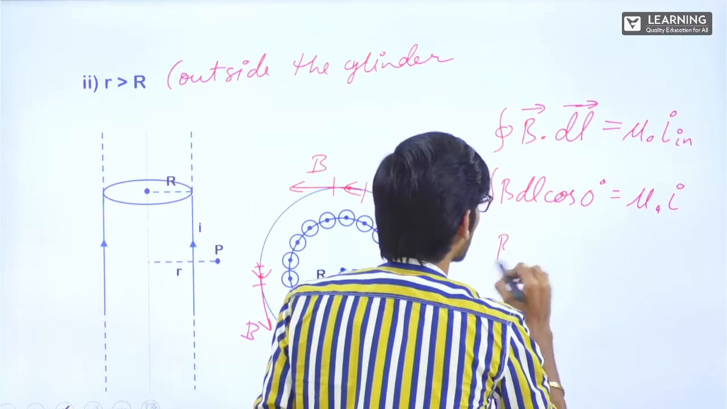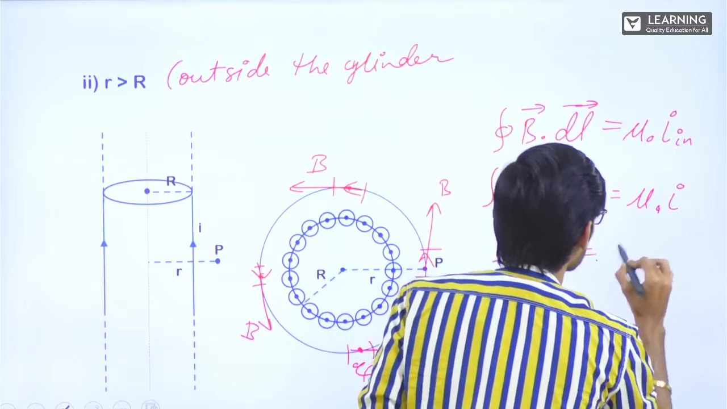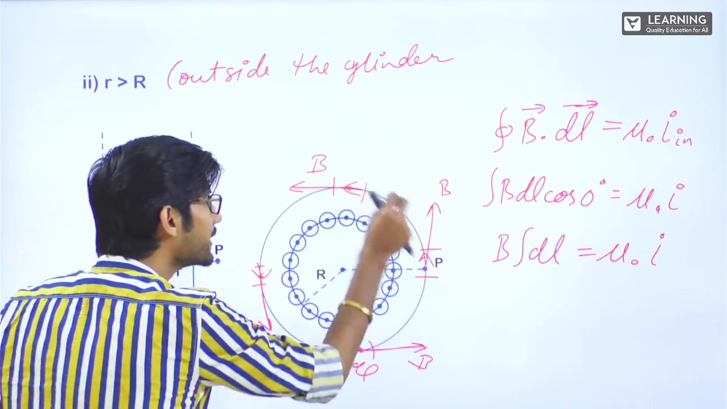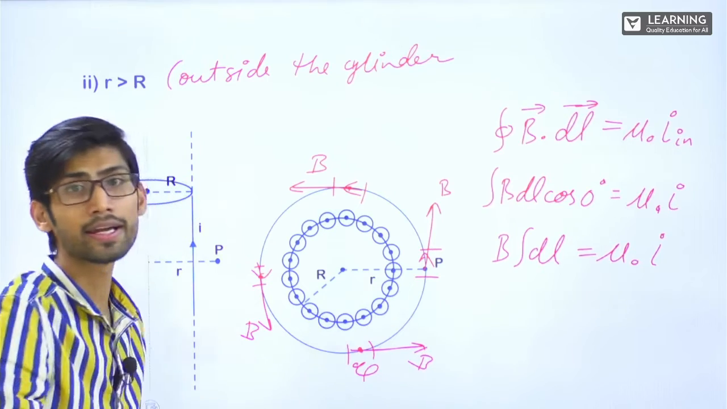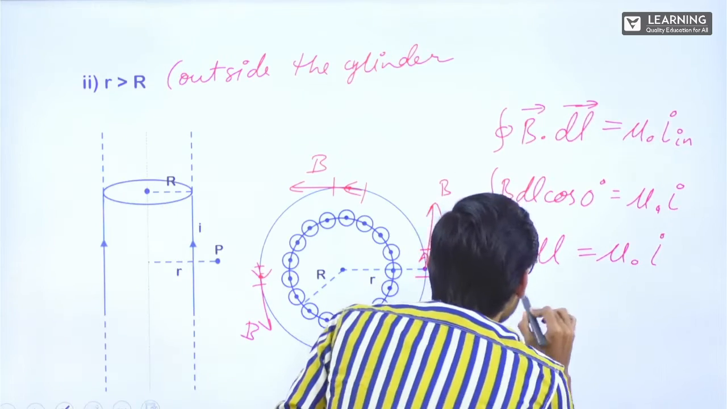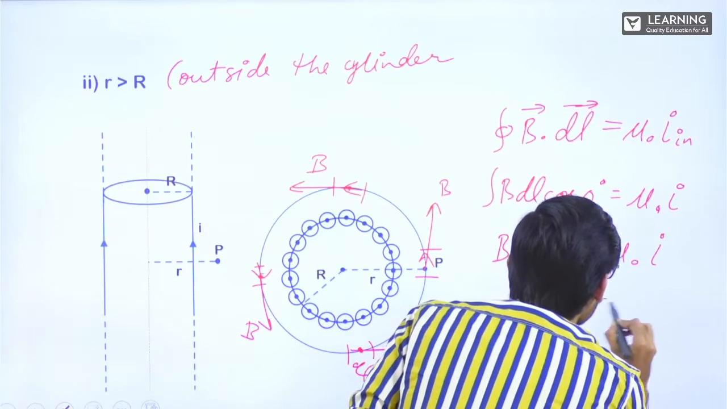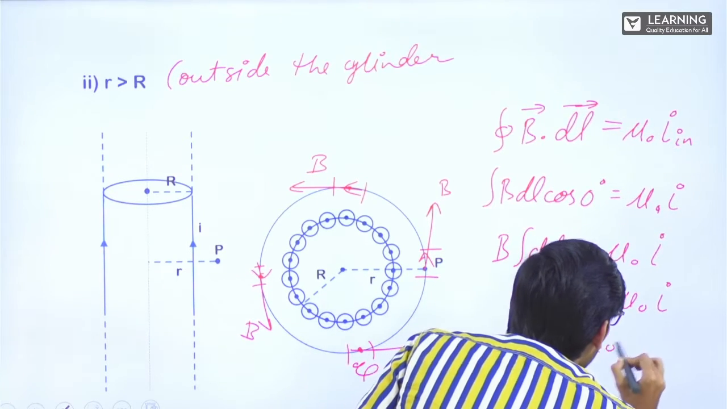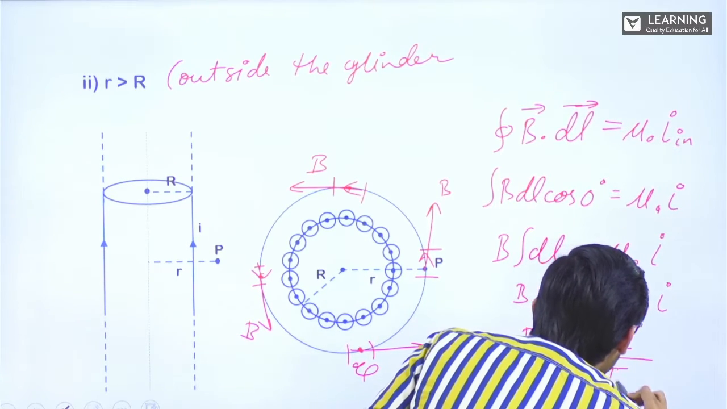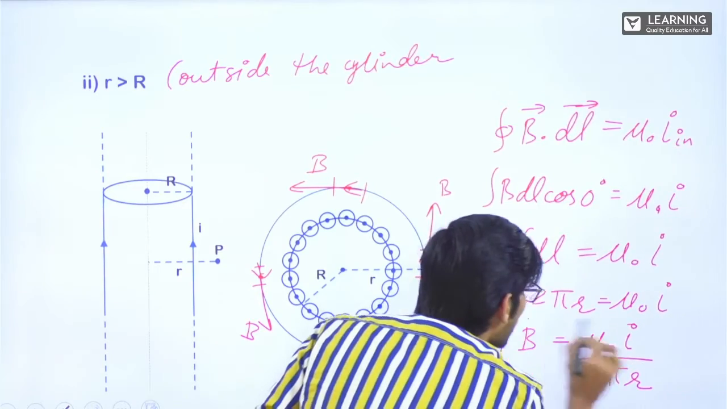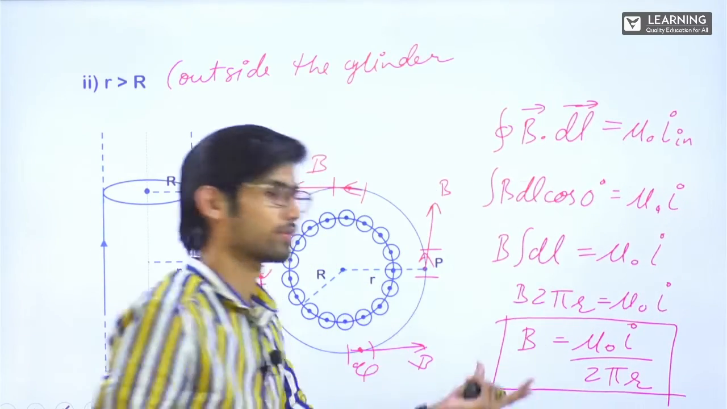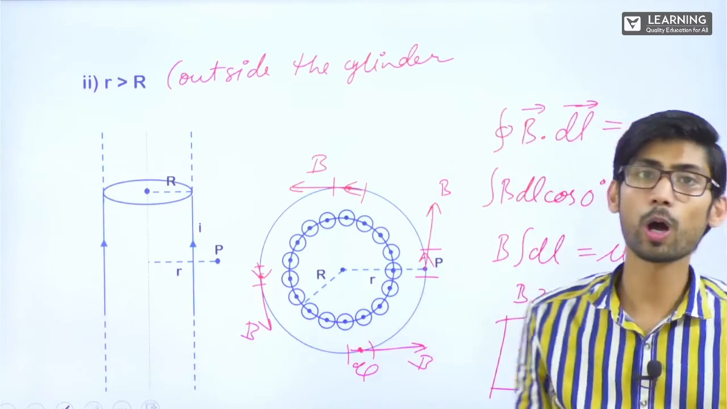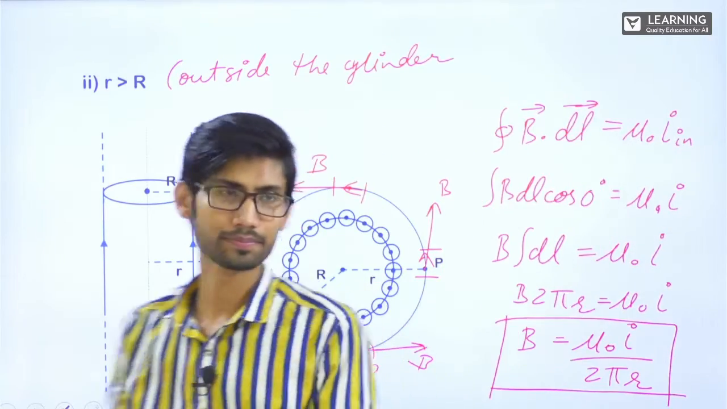So B integral dl is equal to mu naught I, cos 0 is 1. Integral dl means if I integrate for this entire circle, I will get 2 pi r. So B into 2 pi r is equal to mu naught I. So B is equal to mu naught I upon 2 pi r. Clear? It is the same formula which we got for the infinitely long current carrying wire, right?